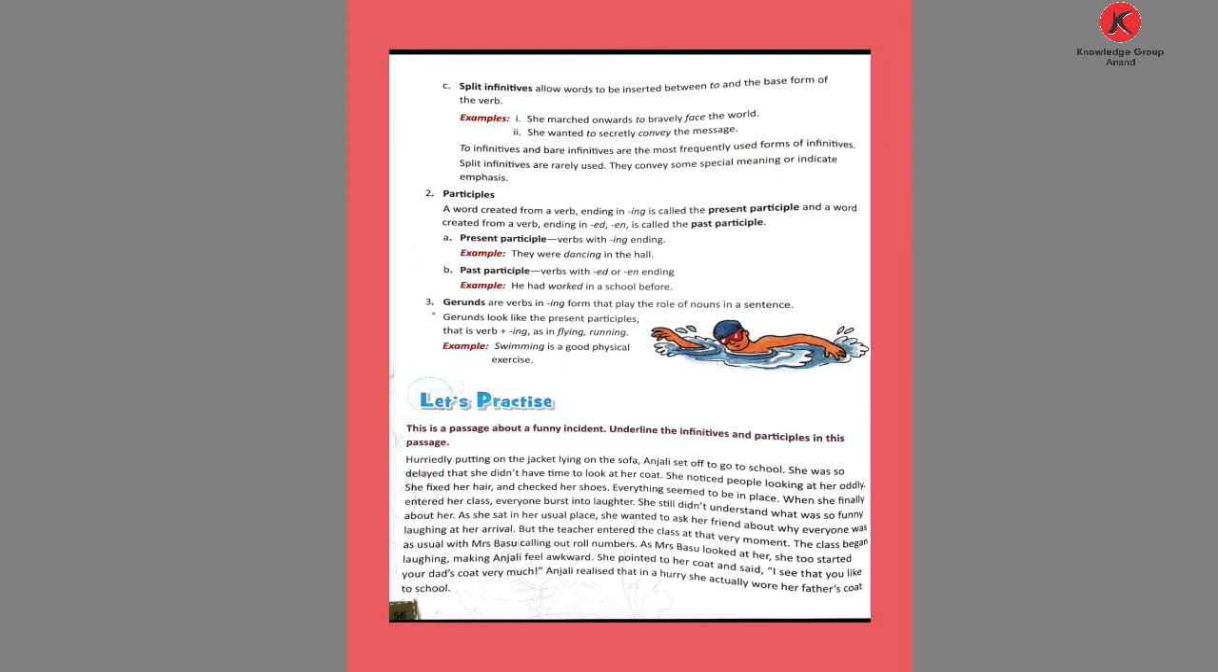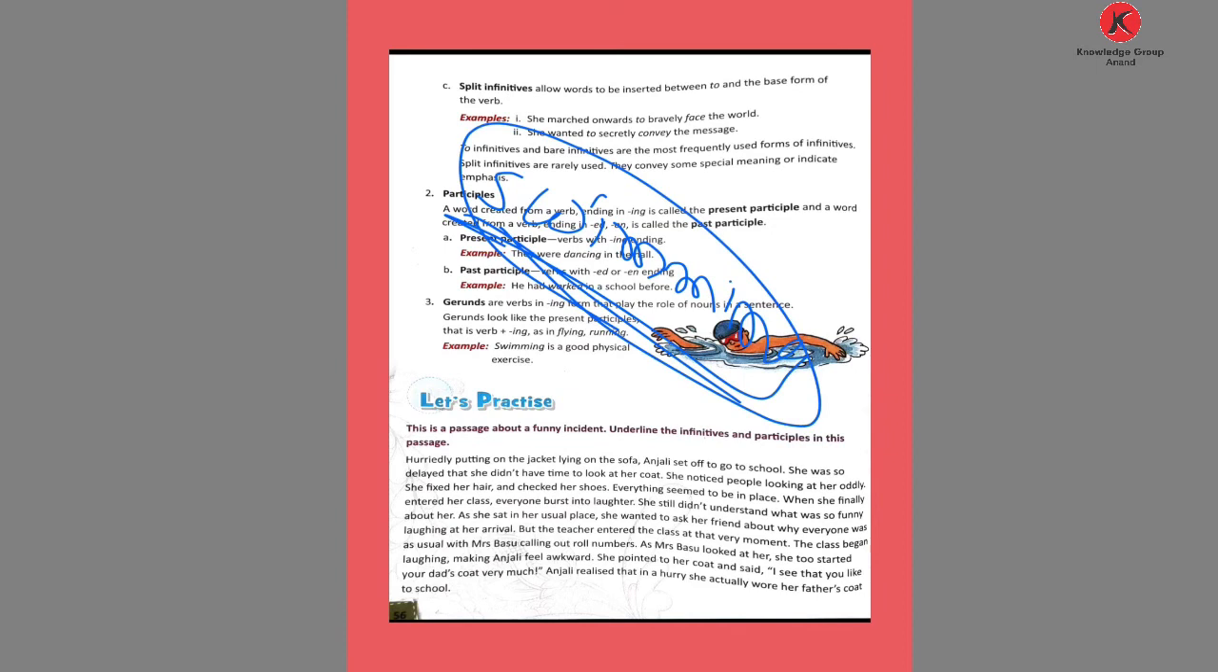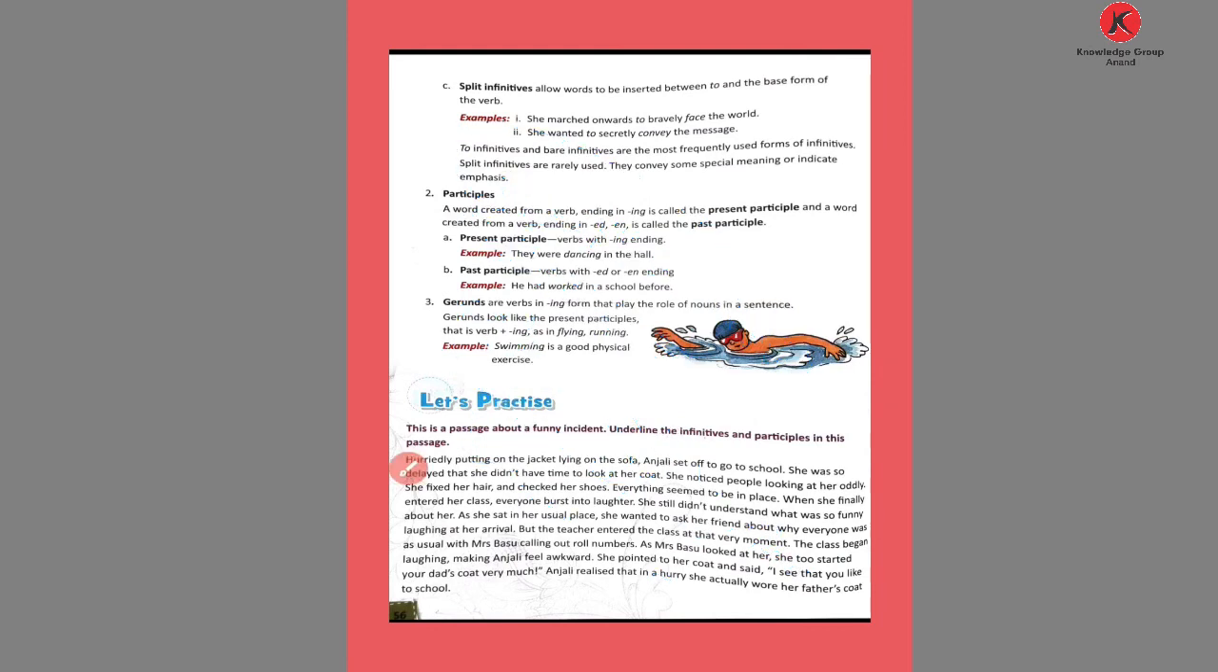Now the third form is the gerund. Gerunds are verbs ending in ing, same as the present participle, that play the role of a noun in a sentence. If the word is swim, then adding ing: swimming is a good physical exercise, used in noun form. Another example: giving you a better chance to do some good work. Here giving is used as a noun form.